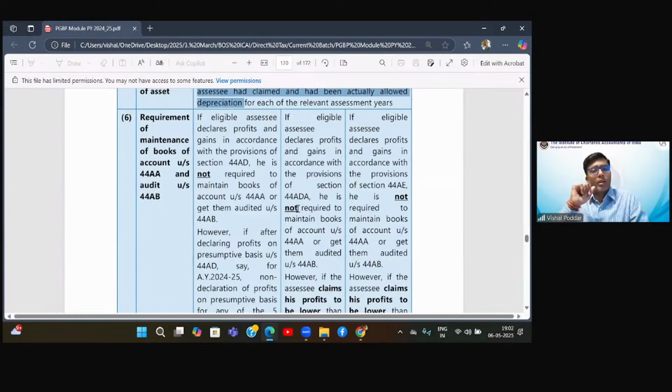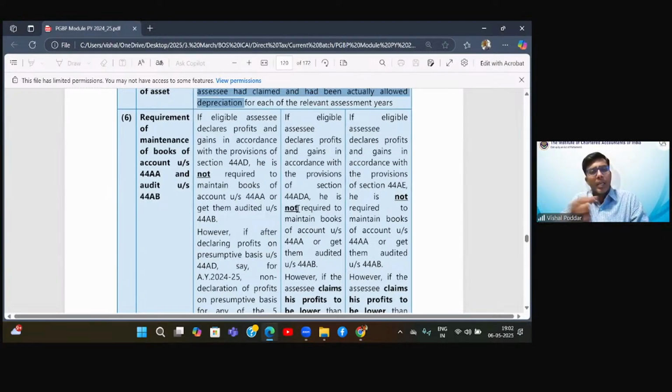Now, again, over there are some limits. Once your turnover crosses those limits, you have to maintain the books. Once your turnover crosses some limit, you have to also get the books audited by a chartered accountant, and you have to file the audit report before you file the income tax returns. This is what is the tax audit.